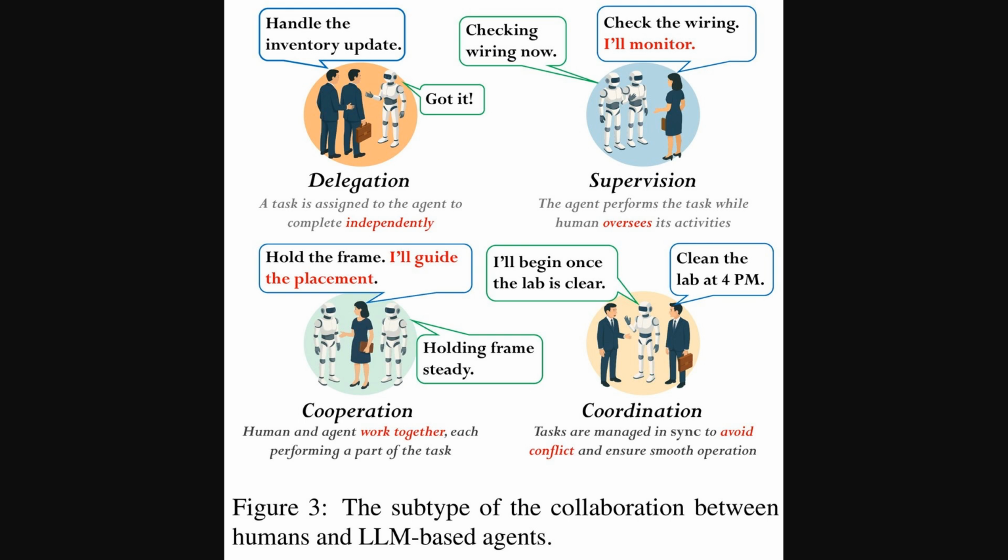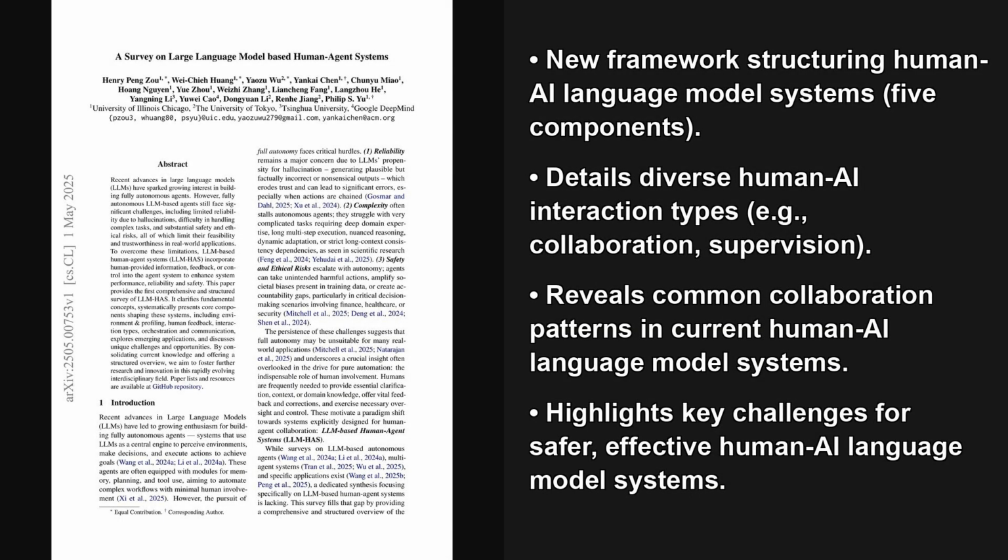Then there's supervision, with the human monitoring the agent, perhaps as it checks wiring. Cooperation is shown as them actively working together on one part of a job, and coordination focuses on syncing their actions to avoid issues. These examples of delegation, supervision, cooperation, and coordination really highlight the nuanced ways humans and AI can collaborate.